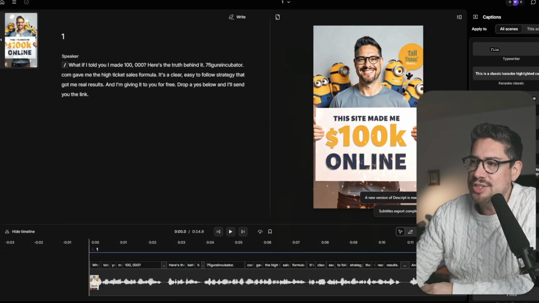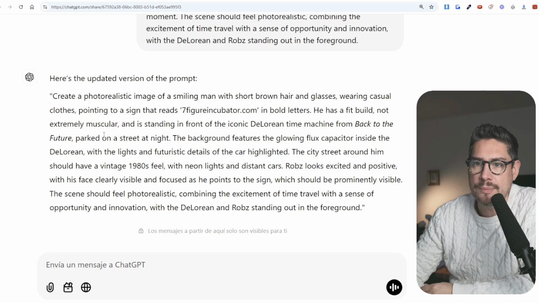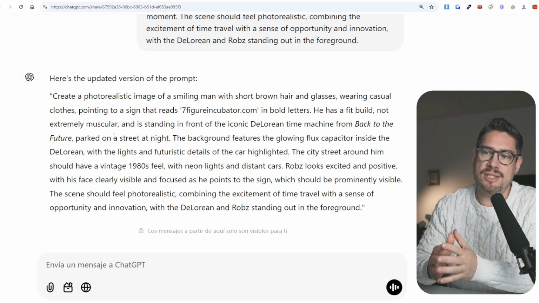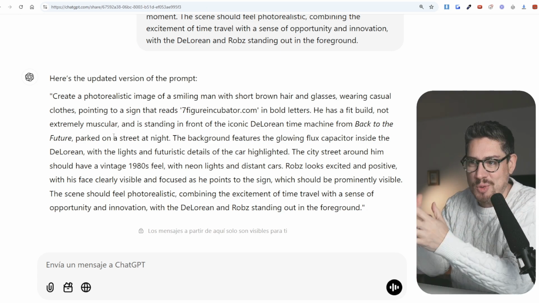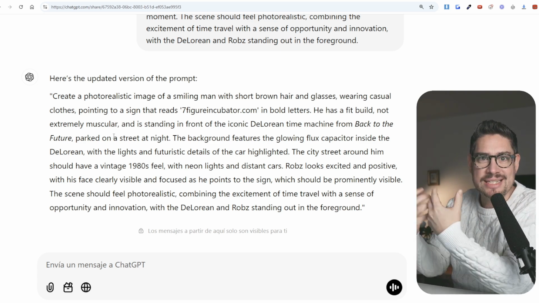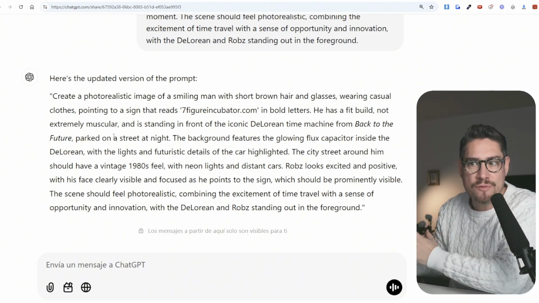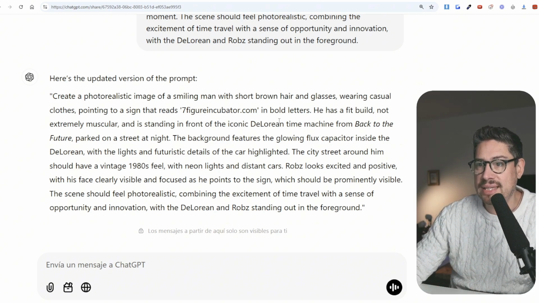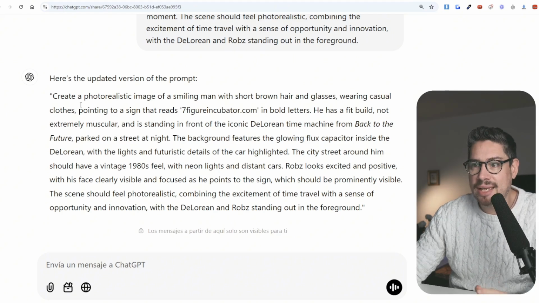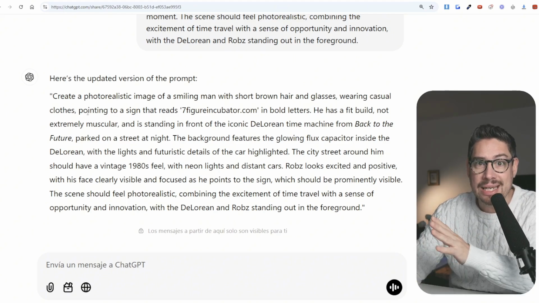So that being said, this is what I do. And it starts with a prompt. And a prompt is just, how would you call it, a couple of sentences, words that translate into images. And you can do this with ChatGPT. So you can tell ChatGPT, create this image for me. And it's going to create something like this. And this is what I did. And it creates everything, including the text.